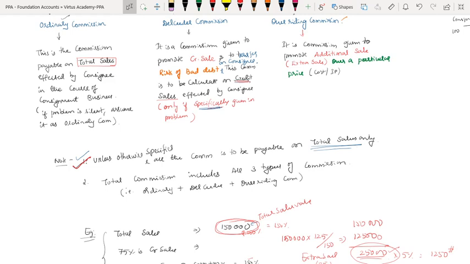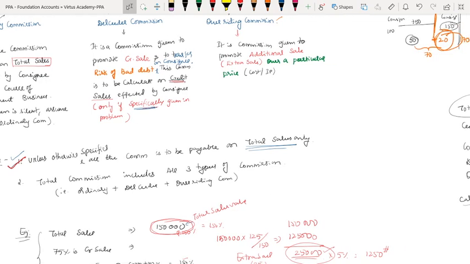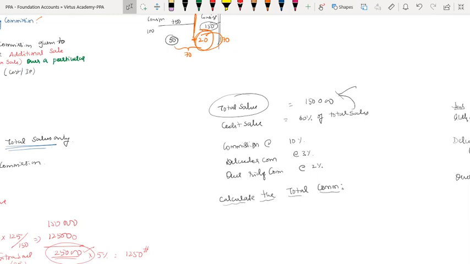So if nothing is said, they have just said del credere commission 3%. They have not mentioned on what, so the information is not specified properly. Del credere commission is to promote credit sales, therefore credit sales they have made, that's what they have said. But it doesn't mean it has been agreed only on that. Usually, if it is clearly given on credit sales, then I will calculate on credit sales only. If information is not specifically given, then I have to calculate all commission on total sales only.